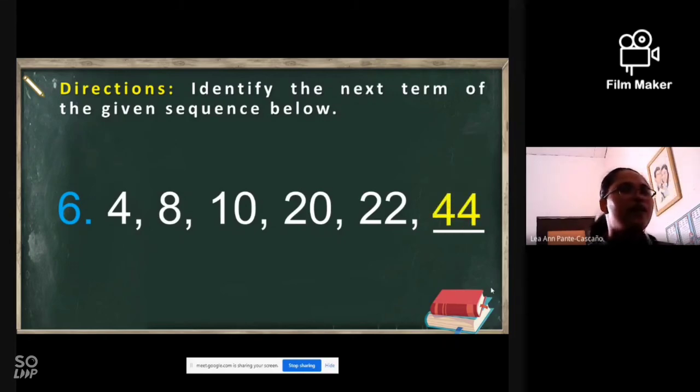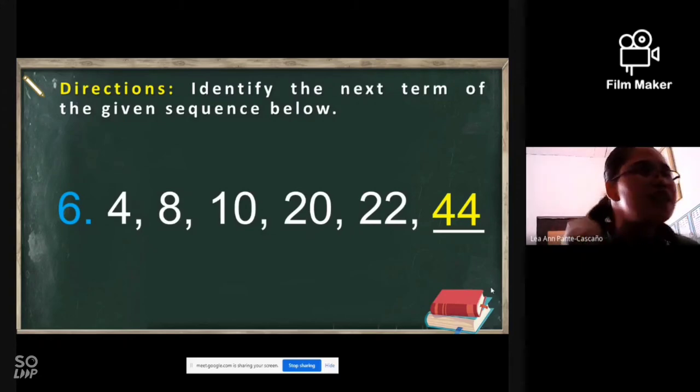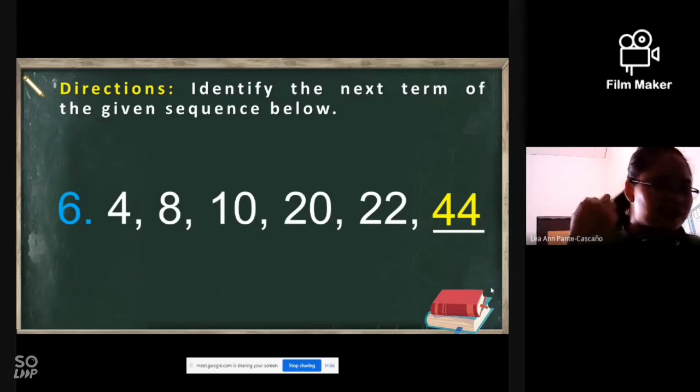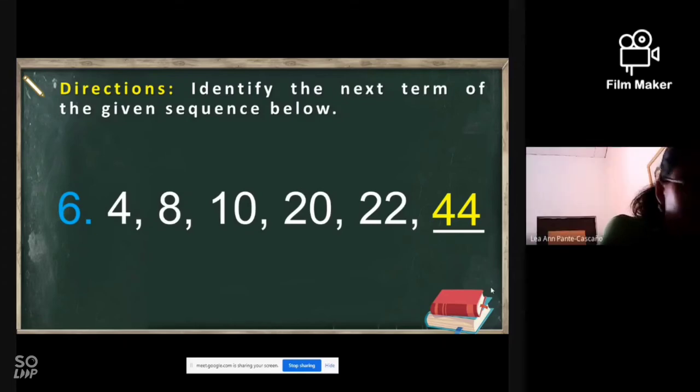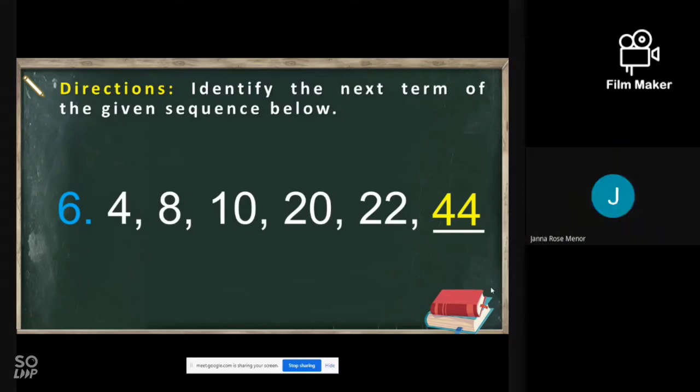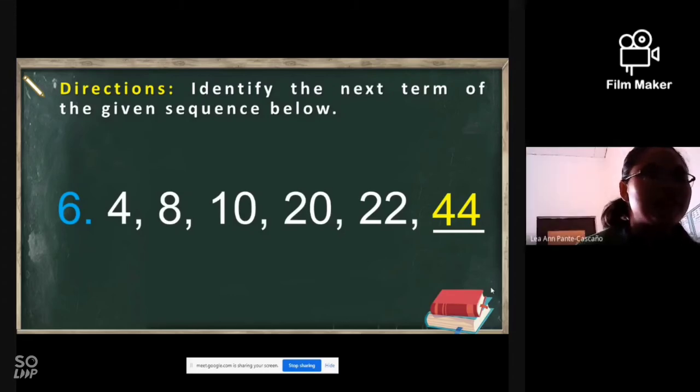Okay, I want you to analyze this one. The answer is 44. Why is it 44 po kaya? Dinoble po yung mga numbers. First multiplying, or adding itself, pwede rin naman po, or simply multiplying by 2, tama po?